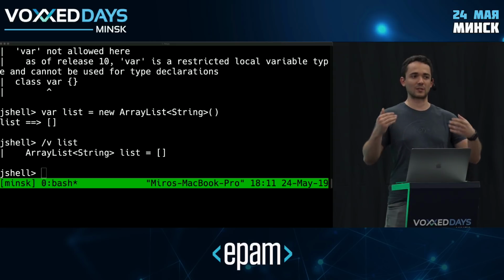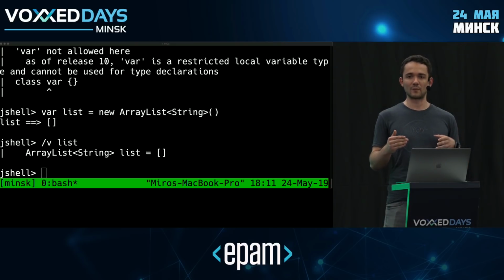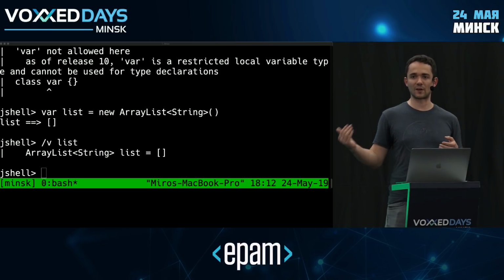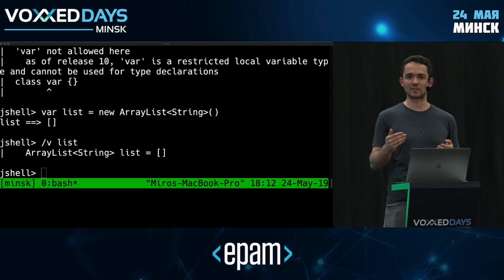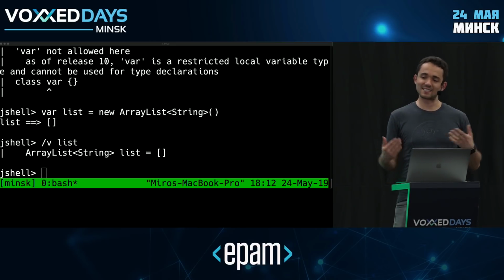Don't just upgrade to Java 10 and then change everything to var, because it can potentially break your code. For example, if I was relying on this being a more general implementation of a list, and later I assigned a different implementation of a list into it, now this would break. It should be noted that you're very unlikely to hit this case, just because the feature was designed for local variables with very limited scope. So it's actually quite unlikely that you would reassign a different implementation into it. And if you do, things break within like the 3 lines of where you are in your code base. But it is something to keep in mind.